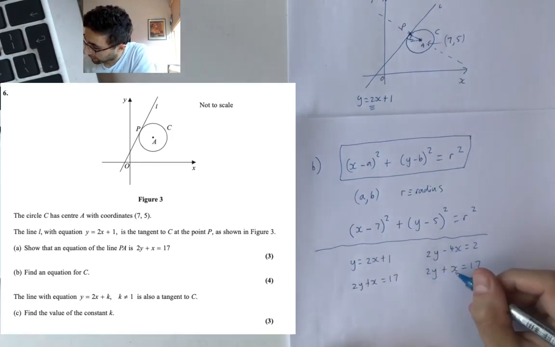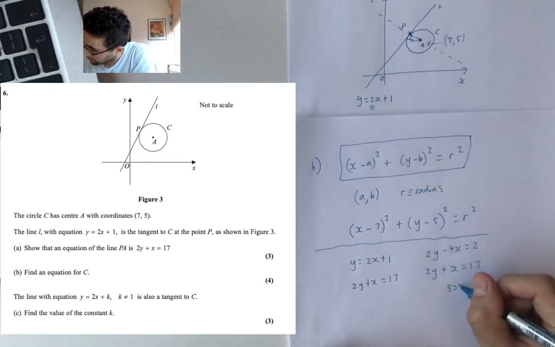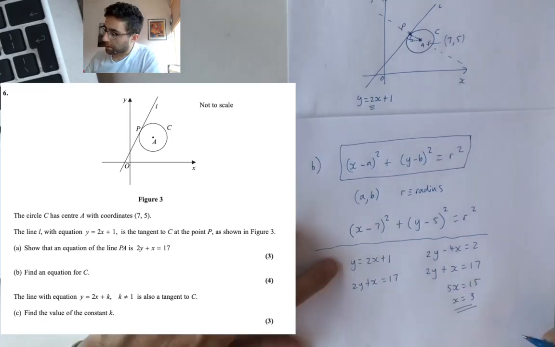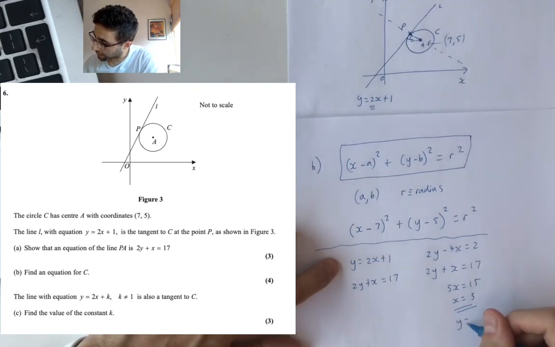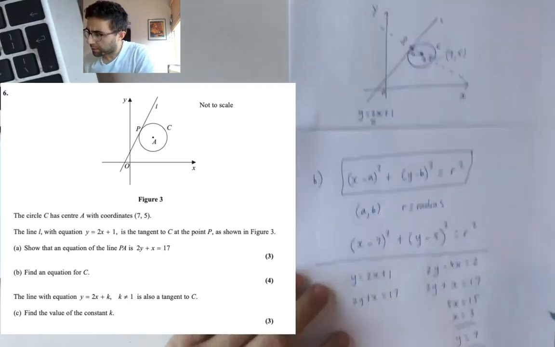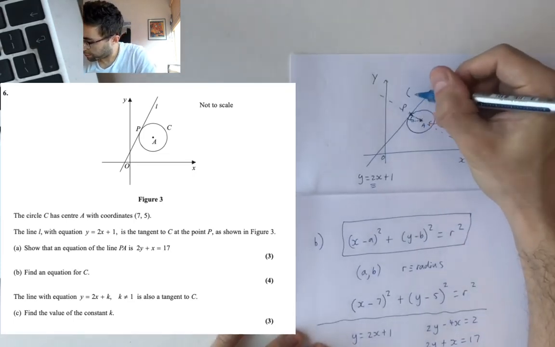The y's go away, x minus minus 4x, so you get 5x equals 15, and x equals 3. Plug that back into even this one, and you'll get y equals 6 plus 1. So that's your point, (3, 7).